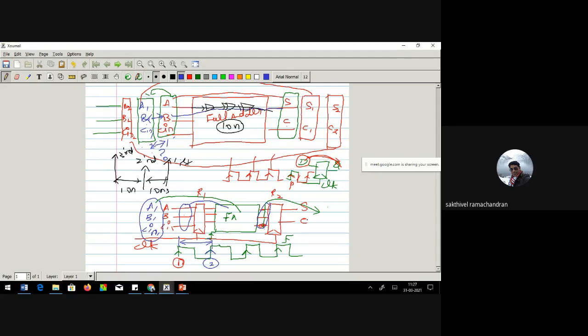This process will keep on continuing. You have some n sets of data which need to be processed in this particular full adder, so this will keep on moving around. But the question which is still not answered is, how do you decide this timing? Okay, let's try to answer that question.